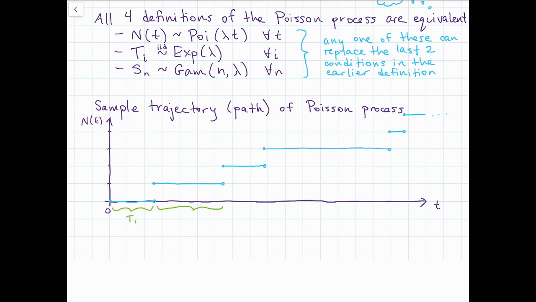Then we can mark off what these quantities mean. Each of the times in between jumps is an inter-event waiting time, and those are independent and identically distributed exponentials. The total cumulative times to observe numbers of events are our Sn's, and those are the gamma distributions. So this is how the Poisson process looks and how we see the relationship between N(t), the Ti's, and the Sn's.